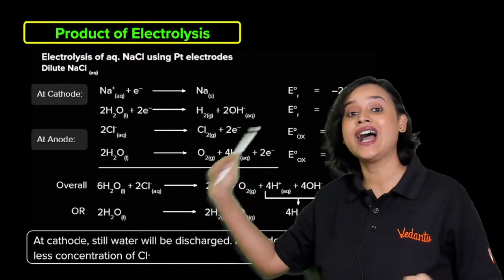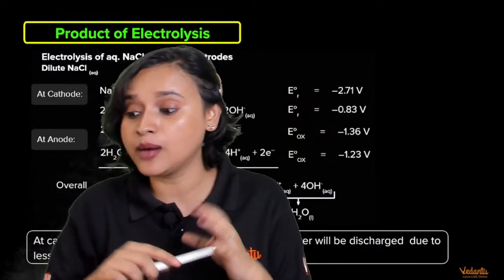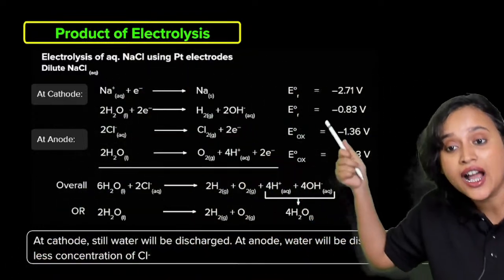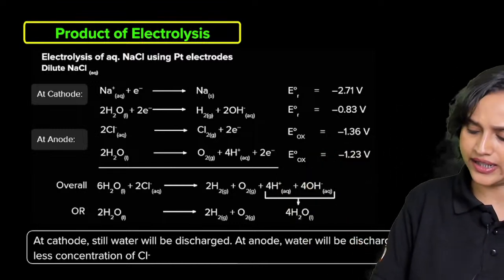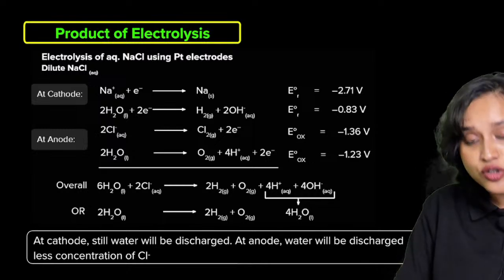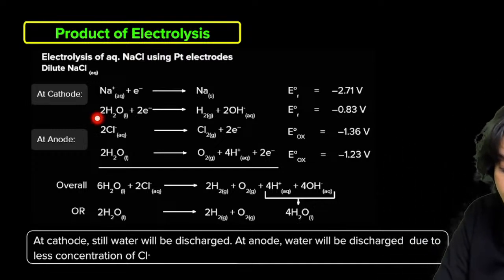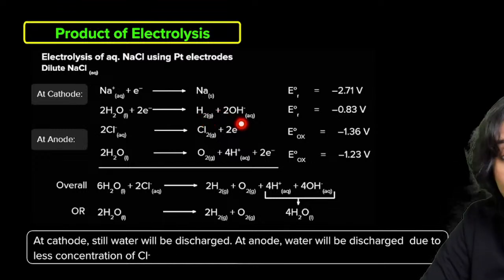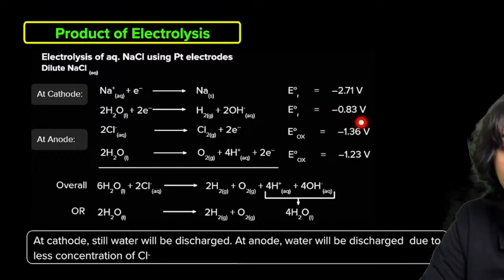So just now we have spoken about the product of electrolysis of concentrated NaCl. Now if we take dilute NaCl, then what will happen? At the cathode, same reaction as the concentrated. Once again, the E naught is minus 2.71 volt. At cathode, because it is dilute NaCl and still an aqueous solution, you have 2H2O plus 2 electron becoming hydrogen gas and 2OH minus aqueous. Here again, the E naught value is minus 0.83 volt.